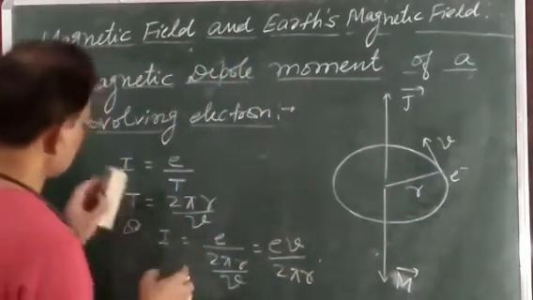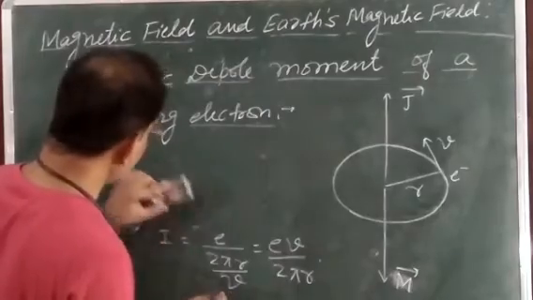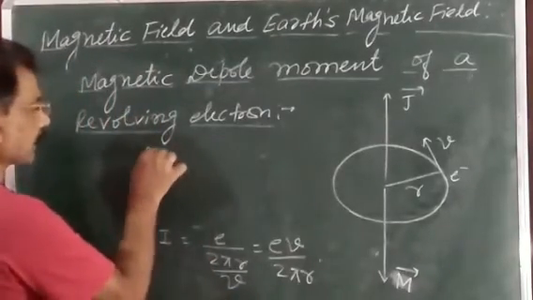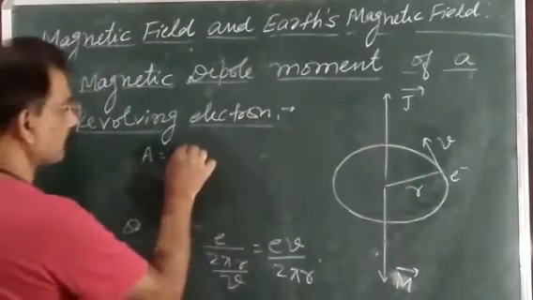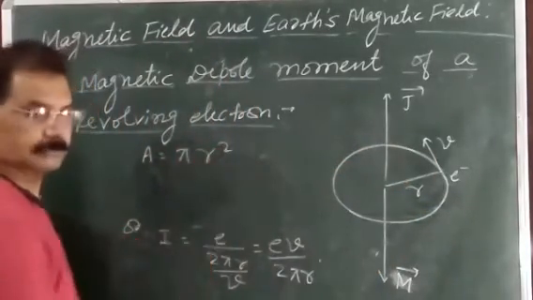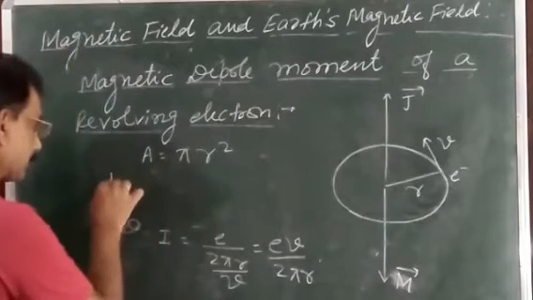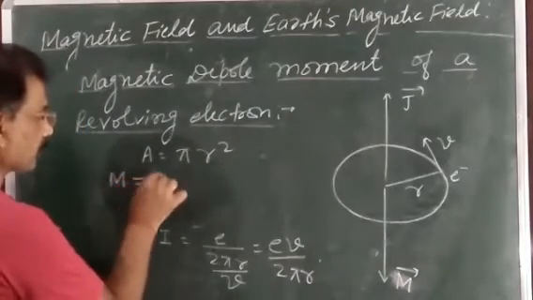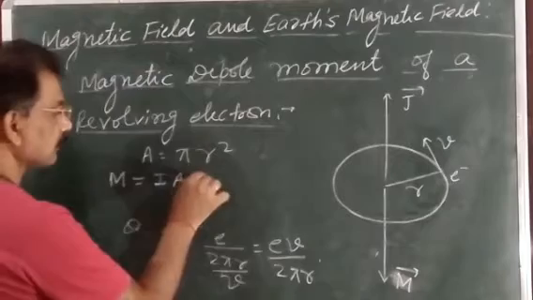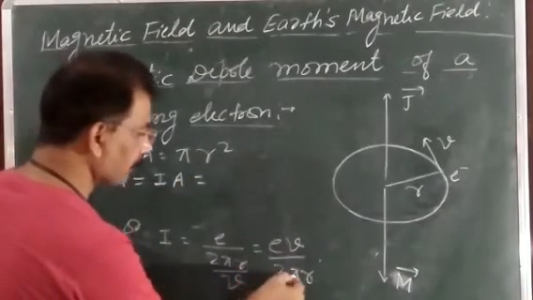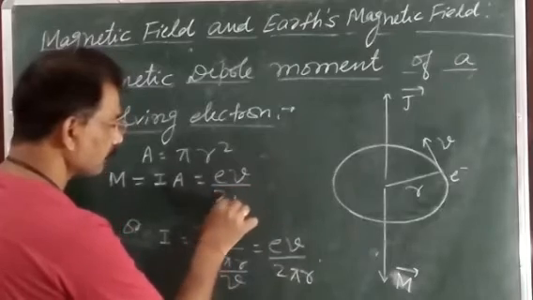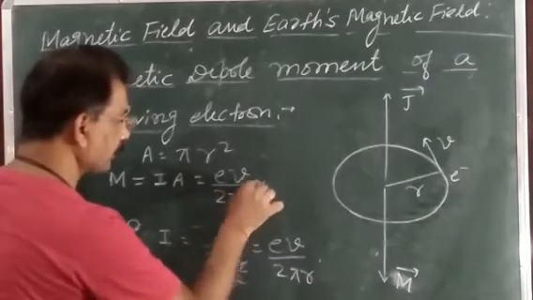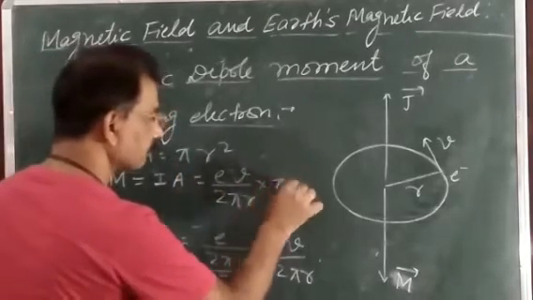Suppose the area of that loop, loop means this orbit, is equal to pi r square. Then the magnetic moment m is equal to I into A. And I is e v upon 2 pi r, into area pi r square.